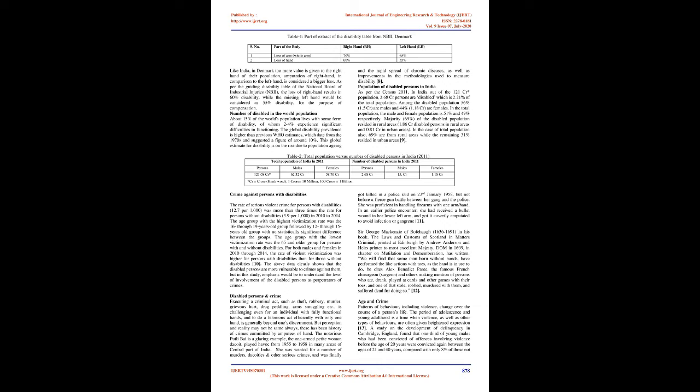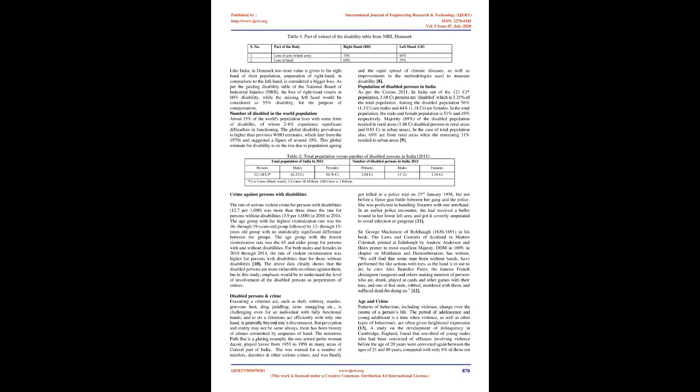10. The above data clearly shows that the disabled persons are more vulnerable to crimes against them, but in this study, emphasis would be to understand the level of involvement of the disabled persons as perpetrators of crimes. Disabled persons and crime. Executing a criminal act, such as theft, robbery, murder, grievous hurt, drug peddling, arms smuggling, etc., is challenging even for an individual with fully functional hands, and to do a felonious act efficiently with only one hand is generally beyond one's discernment. But perception and reality may not be the same always.